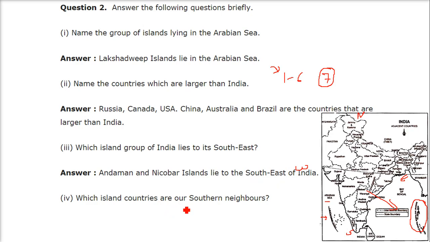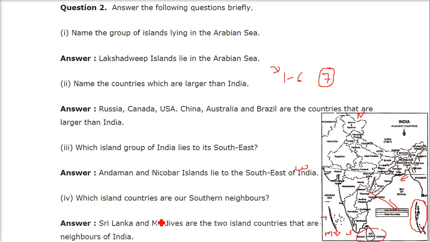Which island countries are our southern neighbors? Just below this Lakshadweep we have Maldives, and here we have Sri Lanka. So Sri Lanka and Maldives, these are the 2 island countries that are neighbors of India.